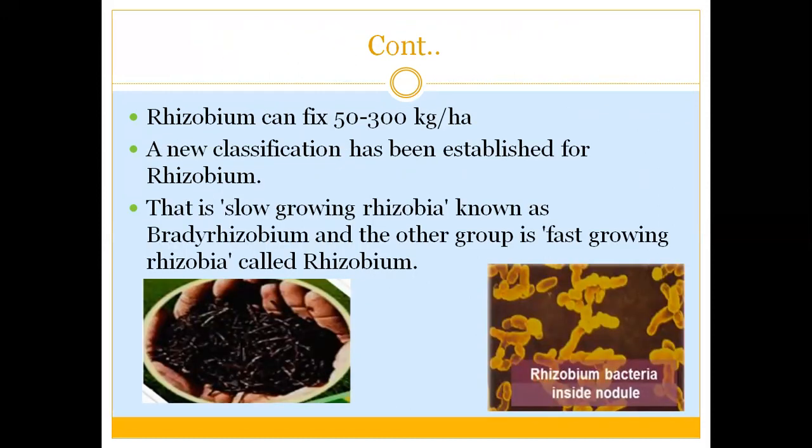The name Rhizobium was established by Frank in 1889. Rhizobium can fix up to 50 to 300 kilograms per hectare, and there is a new classification for Rhizobium, which includes the slow growing rhizobia and the fast growing rhizobia. The slow growing rhizobia is known as Bradyrhizobium, and the fast growing rhizobia is known only as Rhizobium.